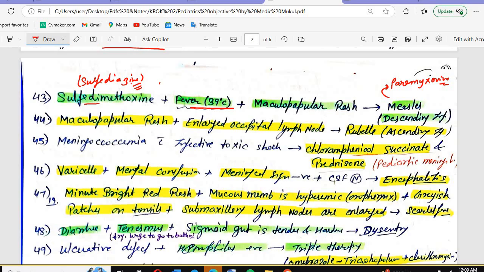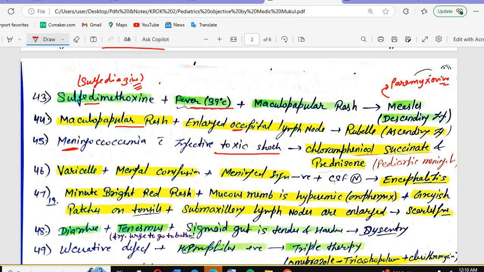Okay, the Koplik spot is the main feature. You see the maculopapular rash. What is the answer? Enlarged occipital lymph node, we are having that is the rubella, and the rubella is ascending infection, measles is descending infection. Meningococcemia with infective toxic shock.